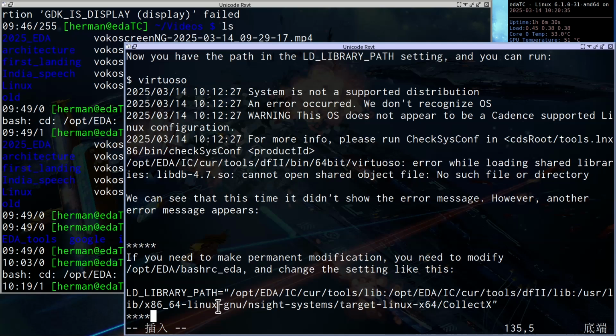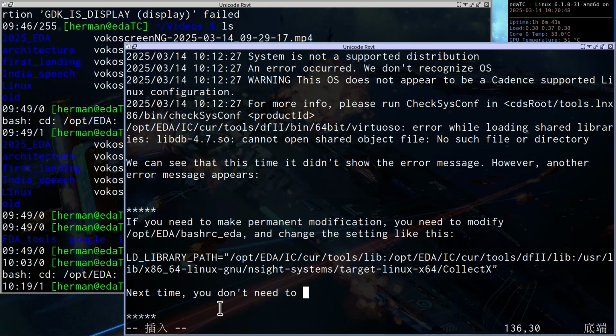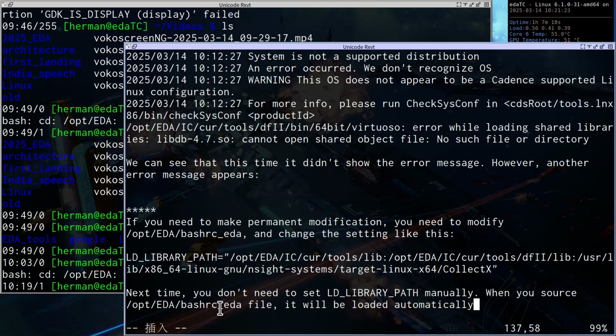Then next time, okay, so next time, if you modify this line into this, next time when you source your environment setting, it will be loaded automatically.